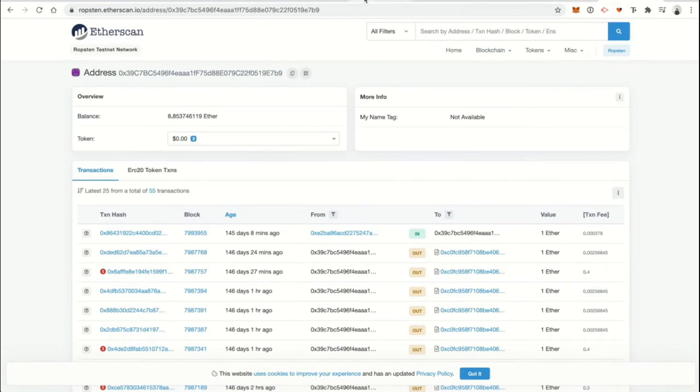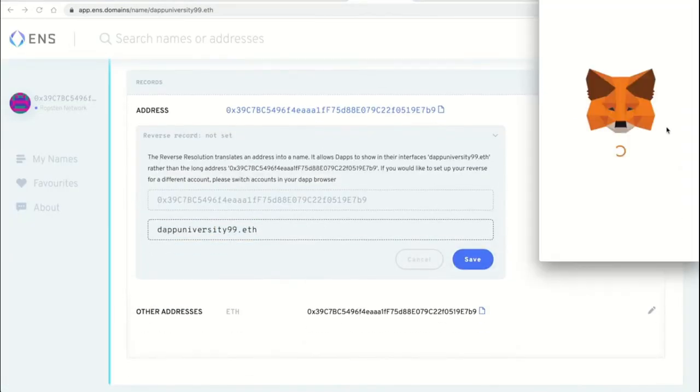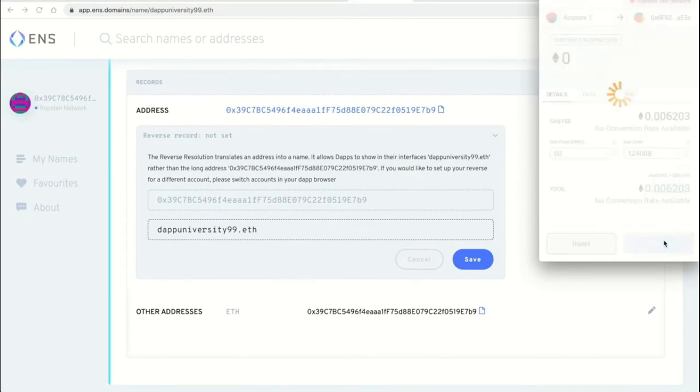Let's see here. Lost my place. Here we go. Point to this address. So you can just send cryptocurrency to this address, and it would go here. So I'm going to click save. All right, sign a transaction with MetaMask. Do an expensive one here. Not 650, let's do 50. I think the limit's actually 500 right now. Click confirm. All right, now that works.